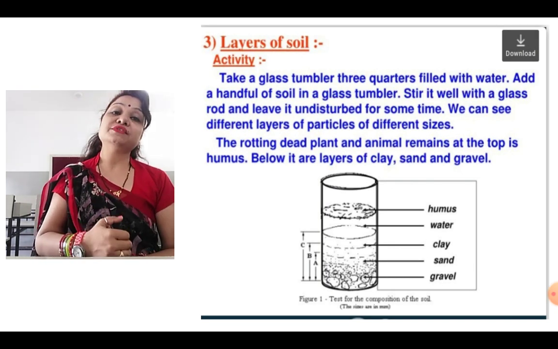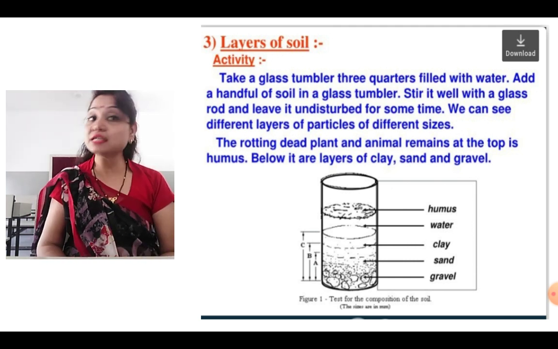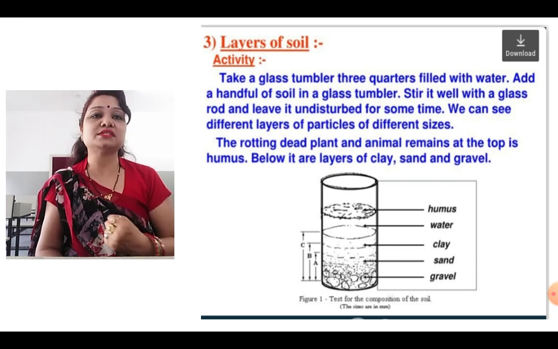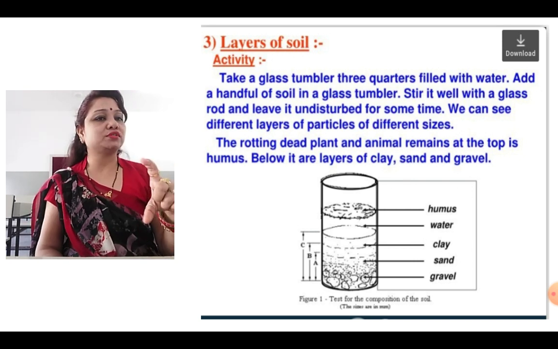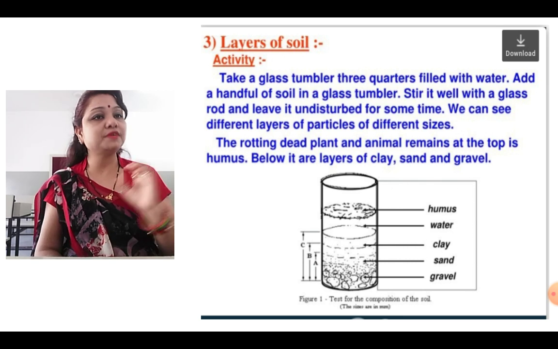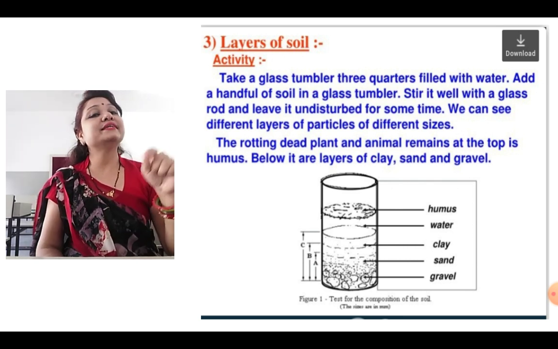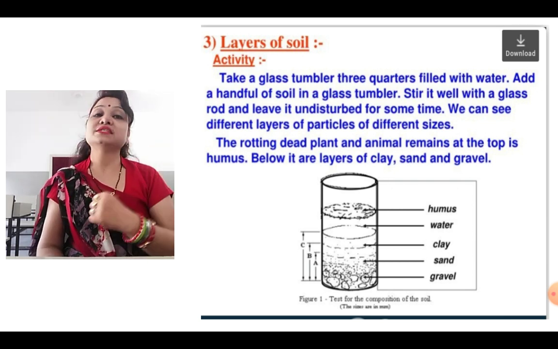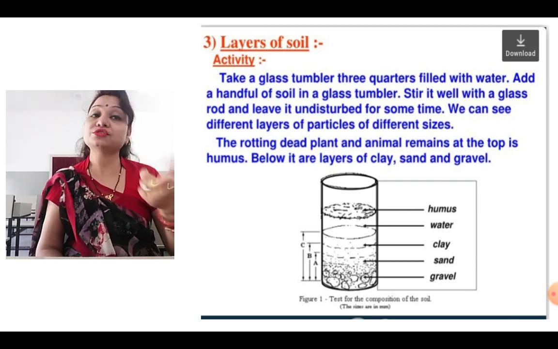Now the next thing which I want to discuss is the layers of soil, and for this there is an activity that I want you all to do. It's very easy. You just take a glass tumbler, three-fourths filled with water, more than half. Then add a handful of soil in that glass tumbler, stir it well with a glass rod or spoon at your home, and then leave it undisturbed for some time. Then we can see different layers of particles of different sizes. Just do this activity students and show me the pictures on WhatsApp.